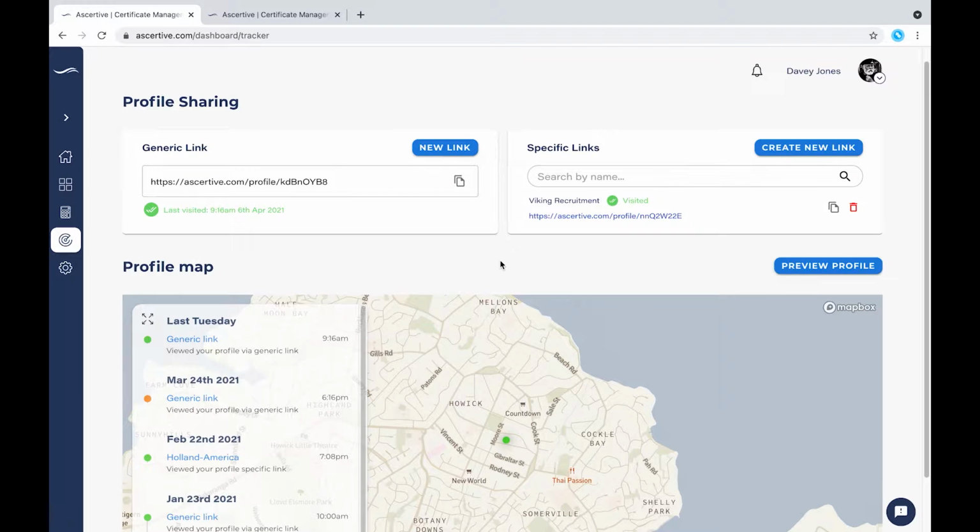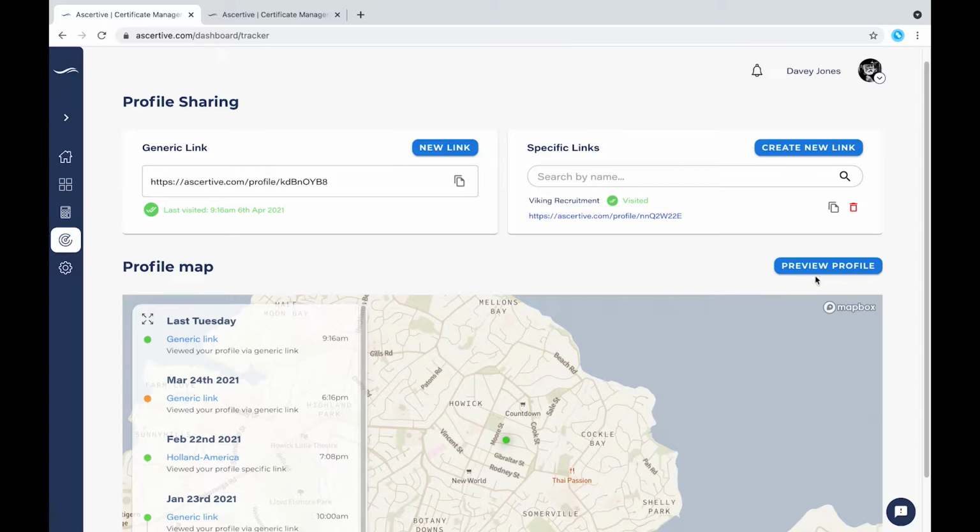Sharing your certificates and credentials with potential employers is quick and easy. Assertive generates a profile containing all your information, which you can then share with anyone you like. Sharing your profile allows employers to access your certificates and information. Let's have a quick look at what your profile currently looks like to employers.